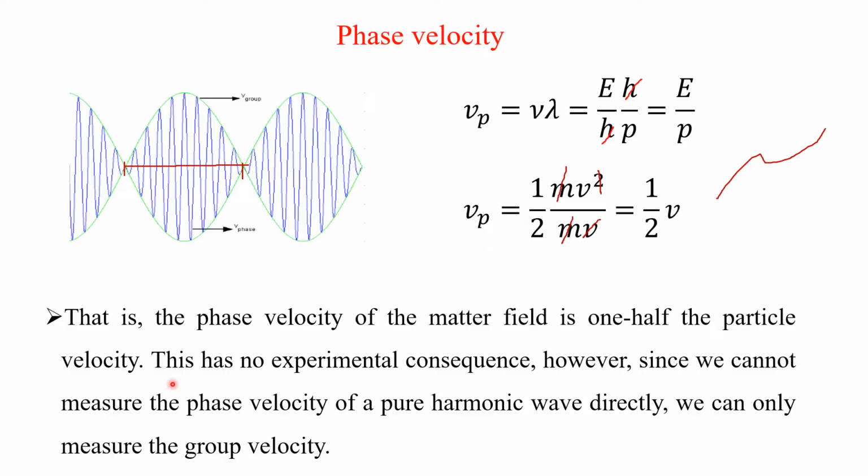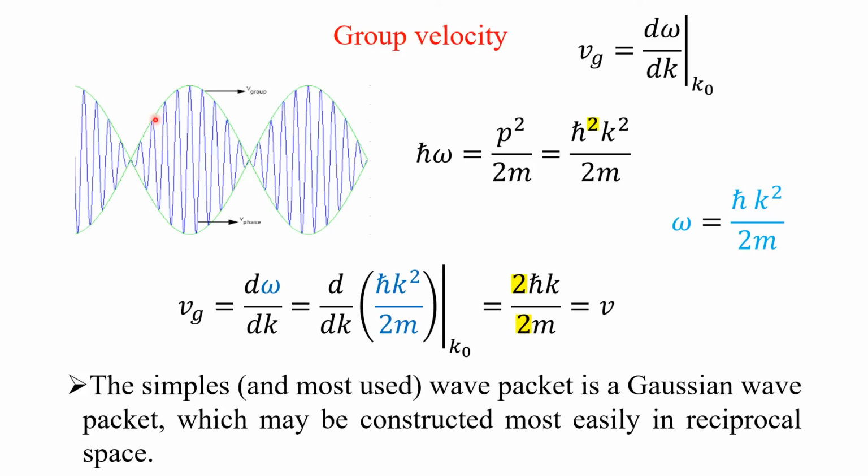This has no experimental consequence. That means you cannot measure the phase velocity of a pure harmonic wave directly. However, you can measure the group velocity, which we are going to see now. So we got the wave packet like this.